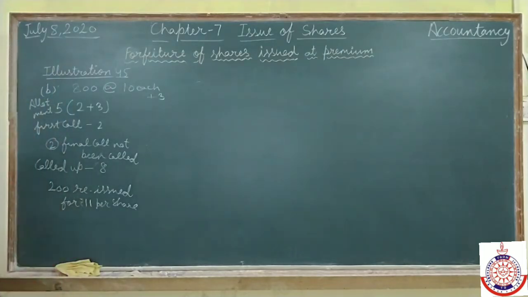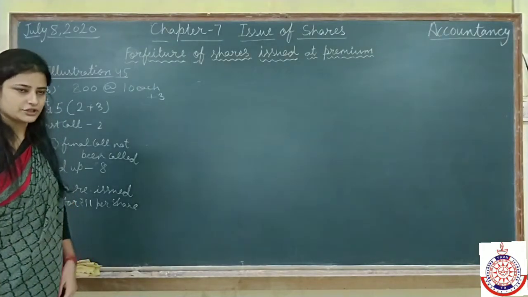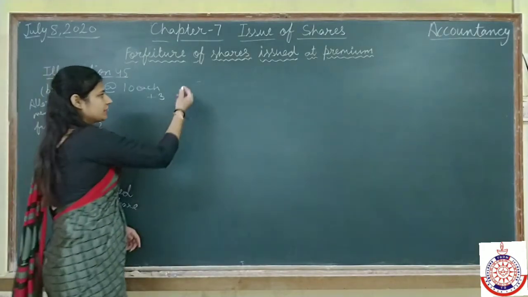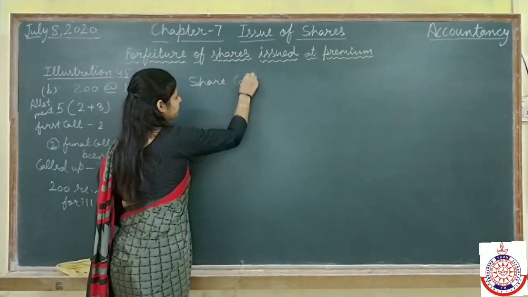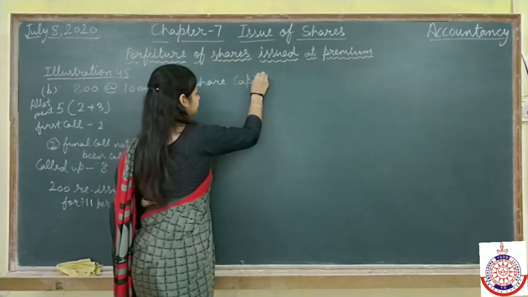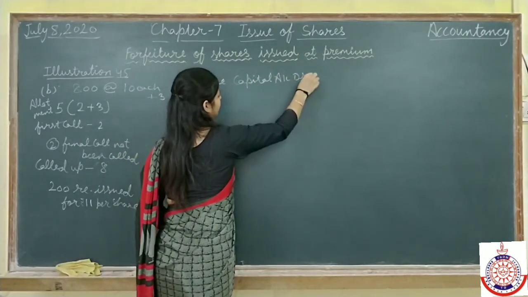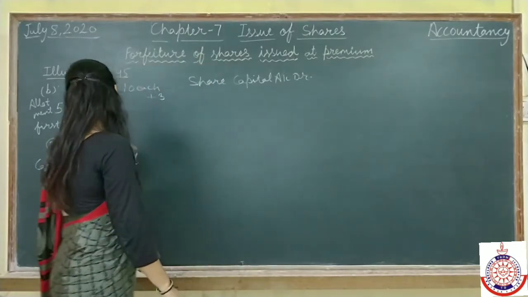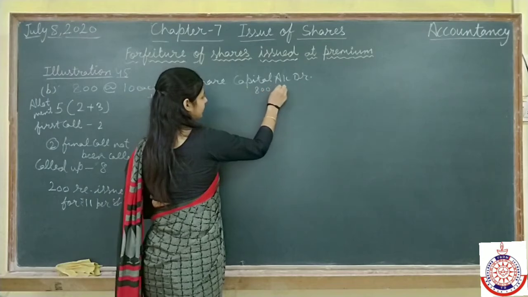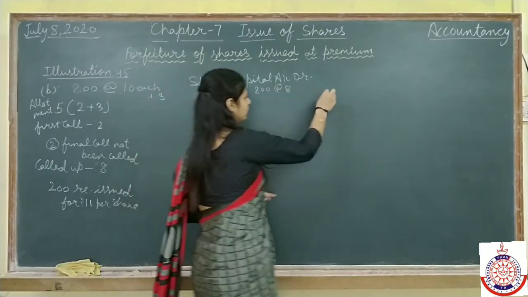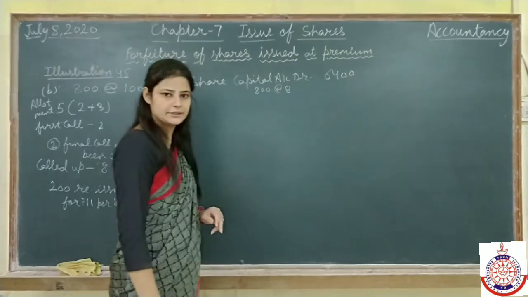Now come to the question. We have to give the journal entry for the forfeiture of shares. When we cancel the share capital, it will be share capital account debit with the same amount, with the called up amount. 800 shares are forfeited. 800 into 8 means total 6,400 rupees will be debit.